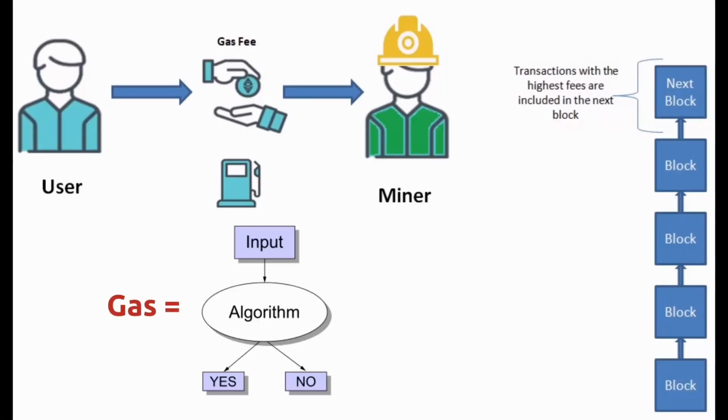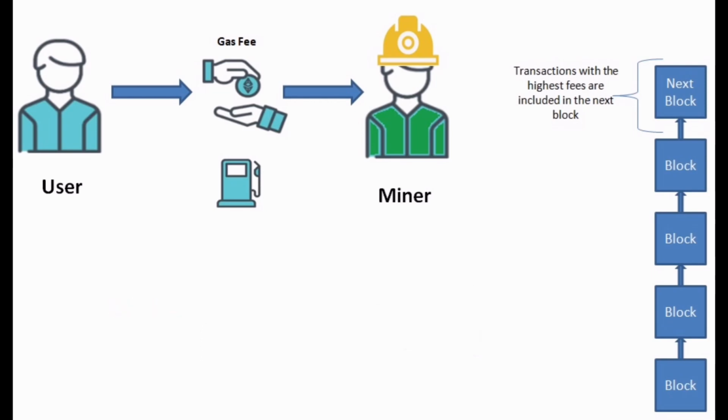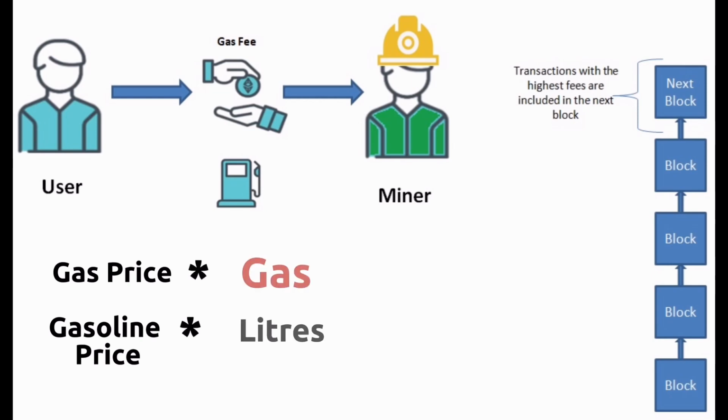There is also such a notion as a gas fee. Gas fee is the gas price multiplied by gas. I know it sounds very complicated. Gas is a measurement of the calculation complexity of the transaction, also the amount of memory that was involved in the execution of the calculation. Gas could be compared with the fuel in a car. Gas is how many liters of gasoline you need to drive a certain kilometer.